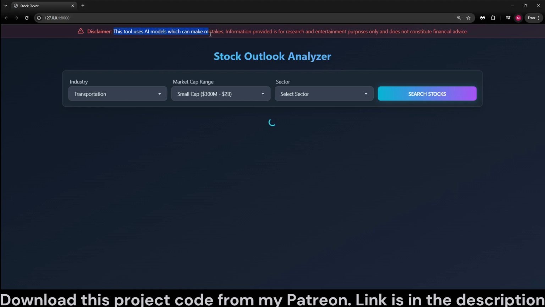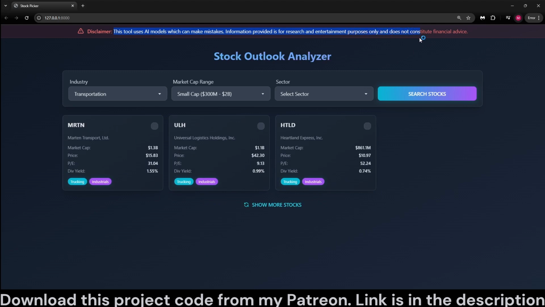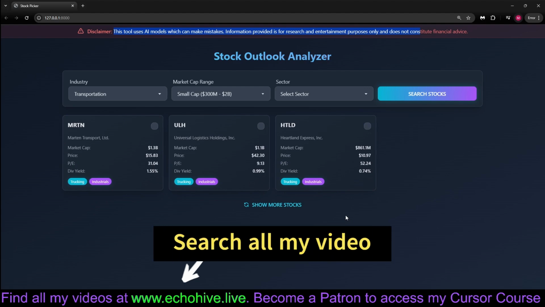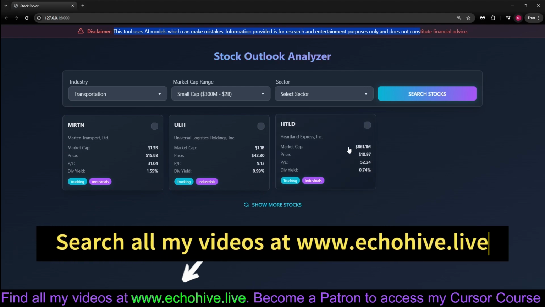Again, the disclaimer is that this tool uses AI models which can make mistakes. Information provided is for research and entertainment purposes only. Keep that in mind, please. Always do your own research. So this is how it works. You can select up to 3 stocks, which it will analyze. And it has some shortcomings, which I will try to update. I'll make a new video when I do.